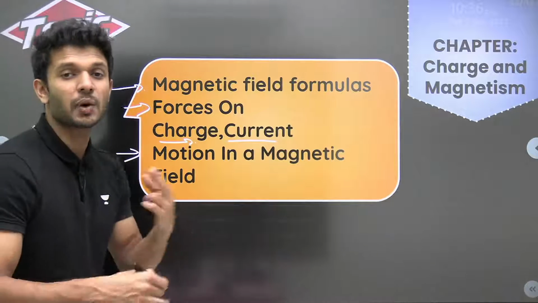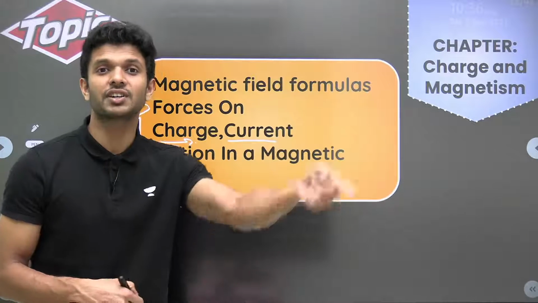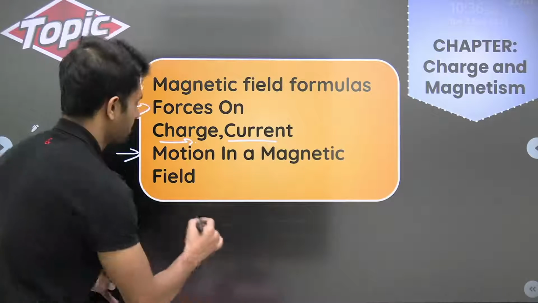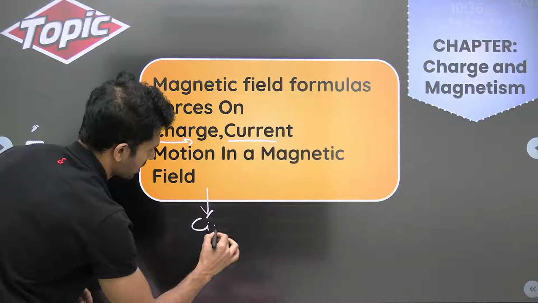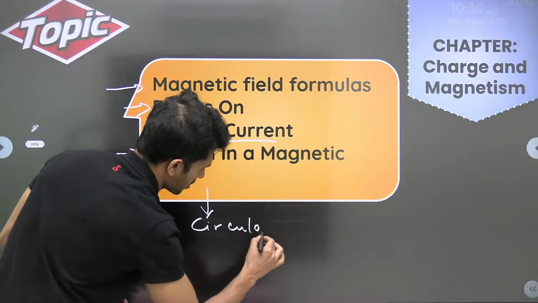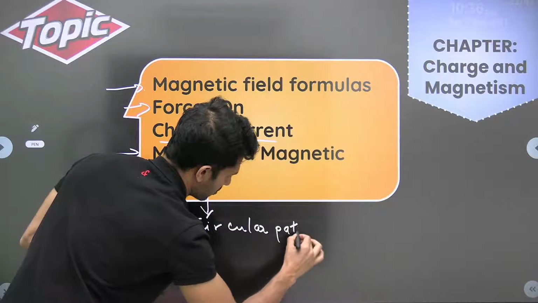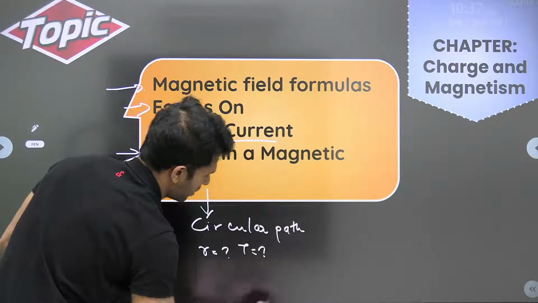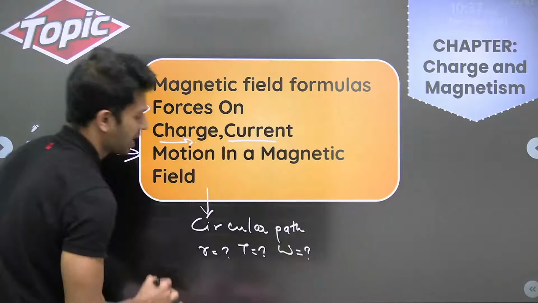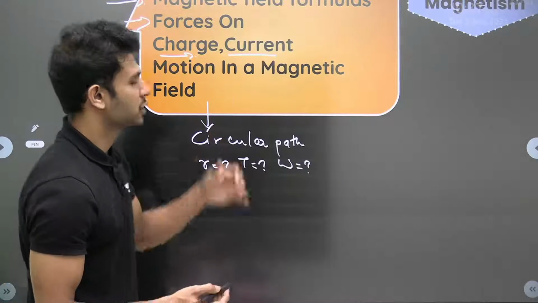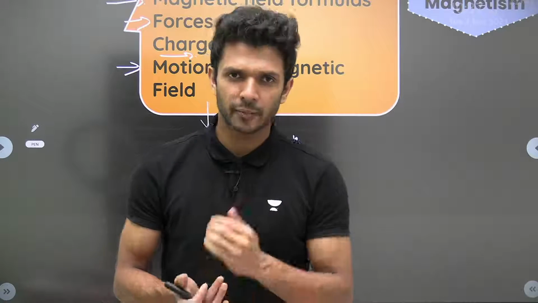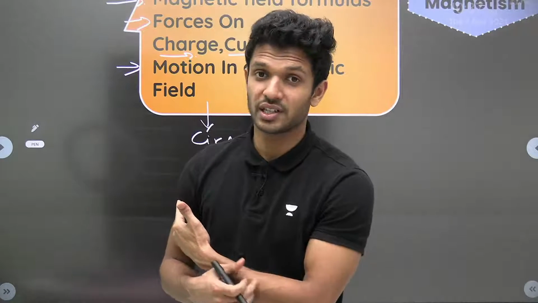Next, if a charged particle is entering into a magnetic field, how will it travel? We all know it moves in a circular path. So the question can be, what is the radius? What is the time period? What is the value of omega? All these kinds of questions you can expect from the motion of a charged particle in an external magnetic field. So learn all these formulas by heart, very important. Question can come easily.